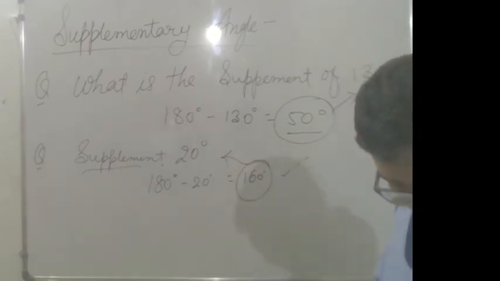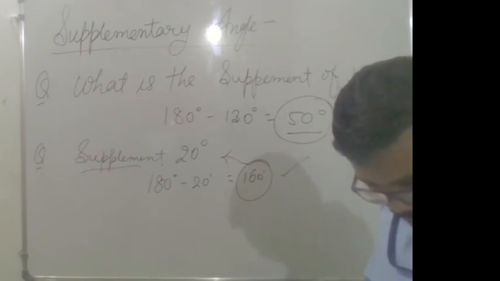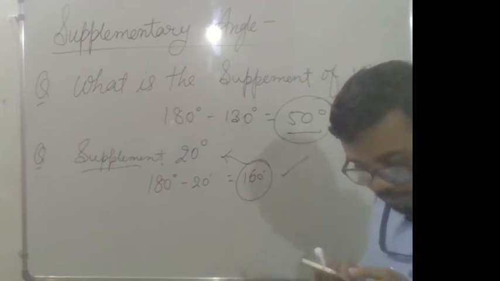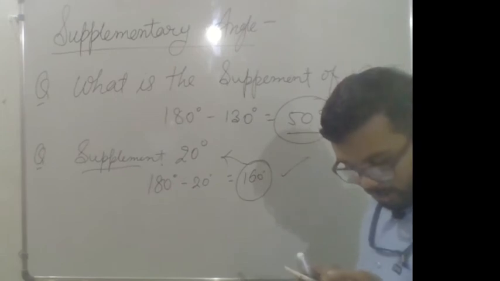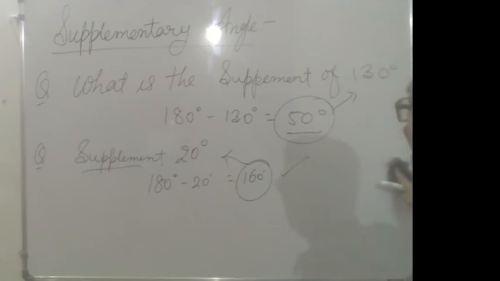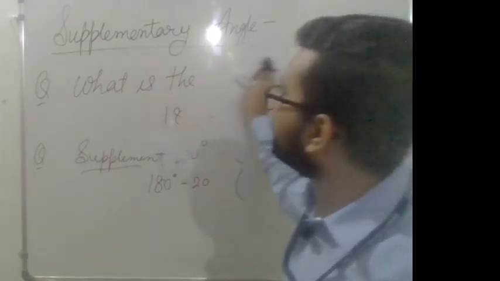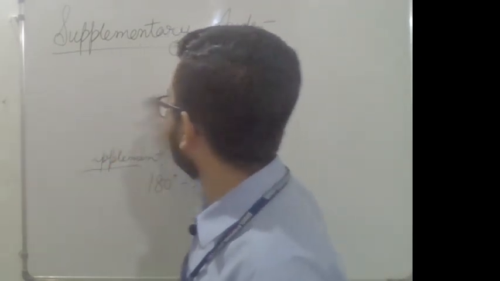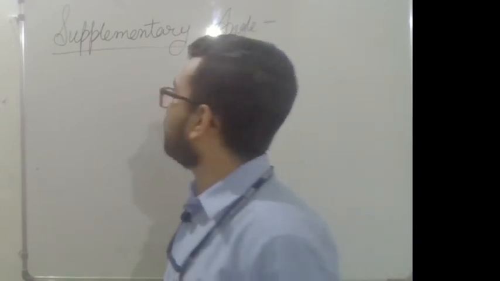Now we will see some questions given in your textbook. Here is the first question. Find the complement of each of the following. The first question of exercise 5.1. You need to find the complement of the given angle. 5.1 question number 1.